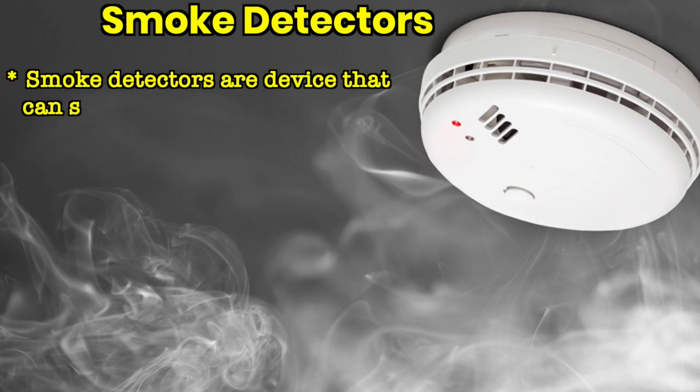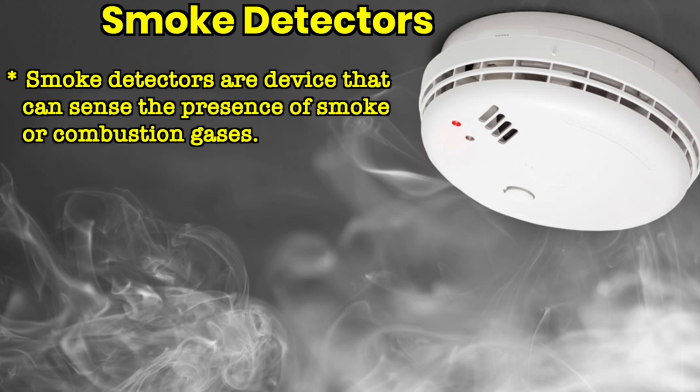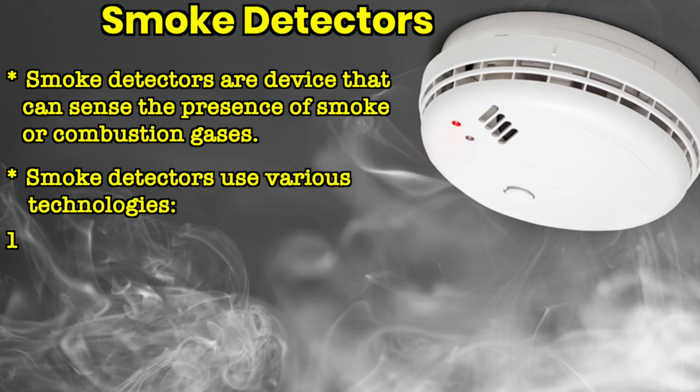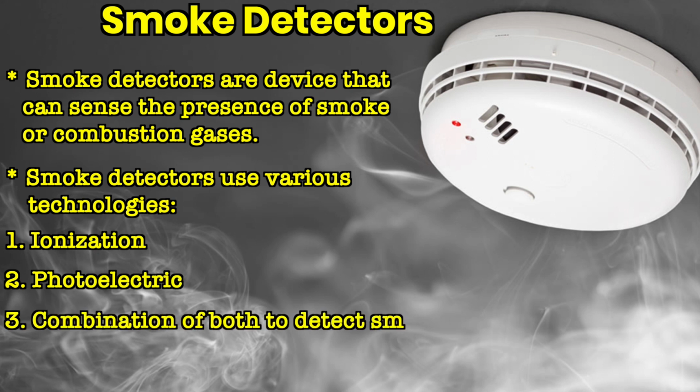Smoke detectors are devices that can sense the presence of smoke or combustion gases. They emit a loud alarm when smoke is detected, alerting occupants to the presence of fire. Smoke detectors use various technologies like ionization, photoelectric or a combination of both to detect smoke particles.